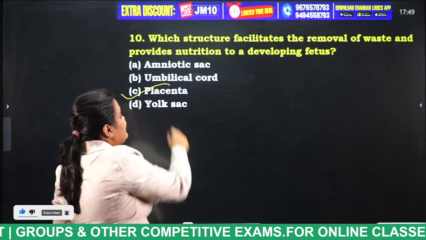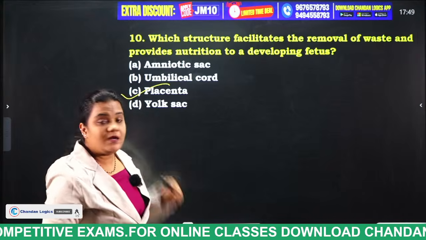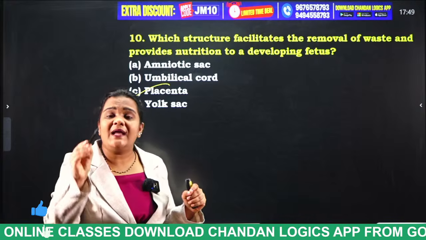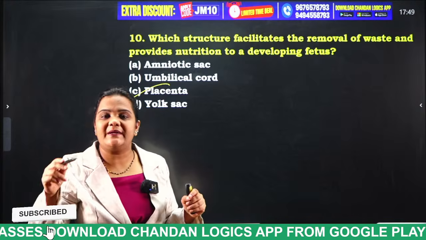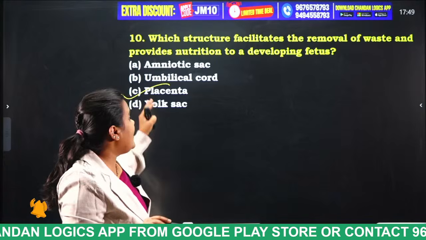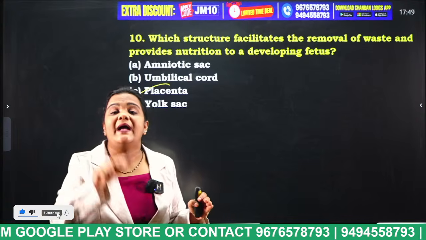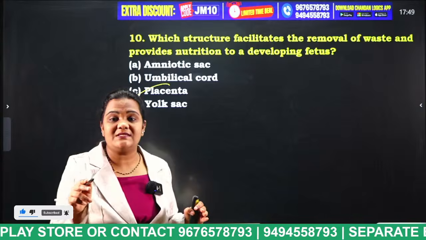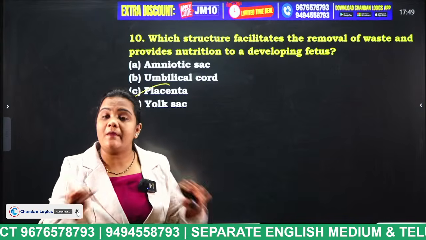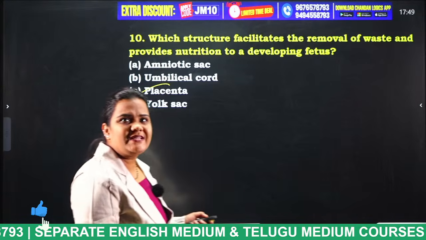Placenta is connected to the fetus through what? Through the umbilical cord. And yolk sac. This yolk sac is present during the very early stages of pregnancy. During early pregnancy, this yolk sac will disappear. And amniotic sac is the fluid which surrounds the fetus. This amniotic sac lets the baby stay in normal temperature conditions. Okay? Next.